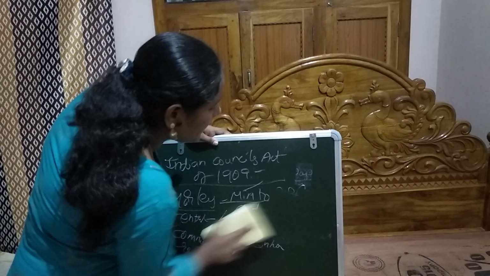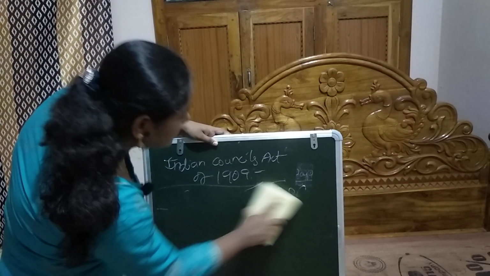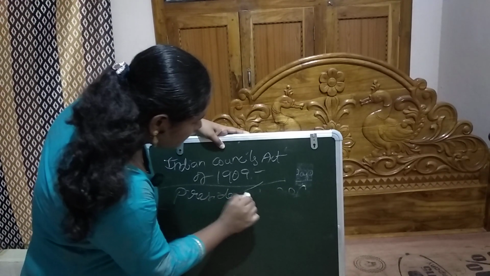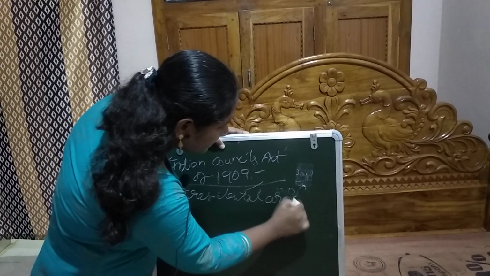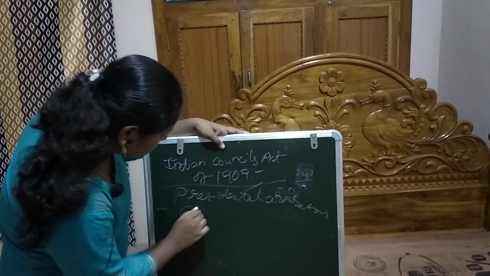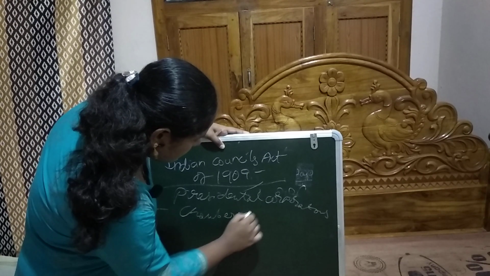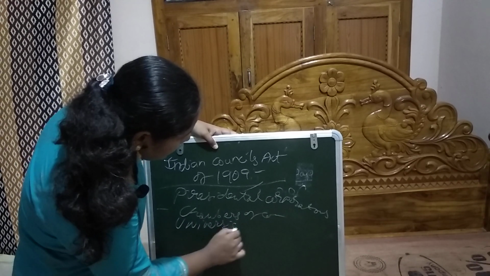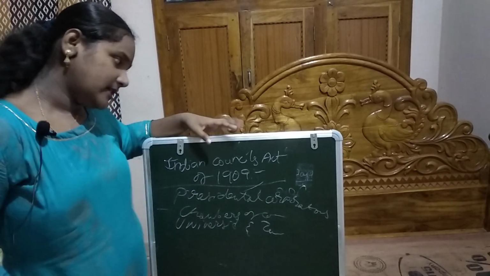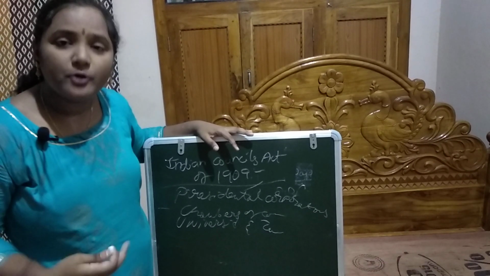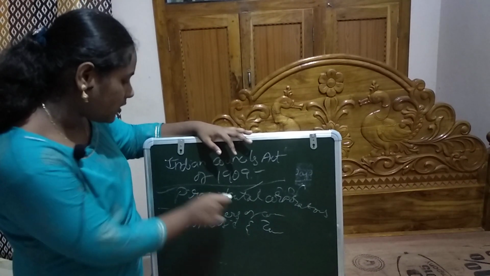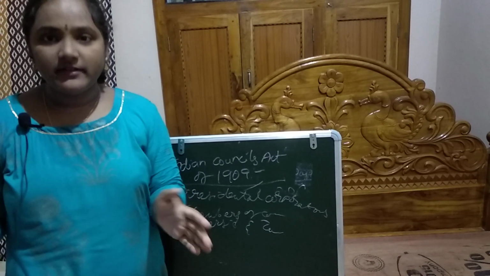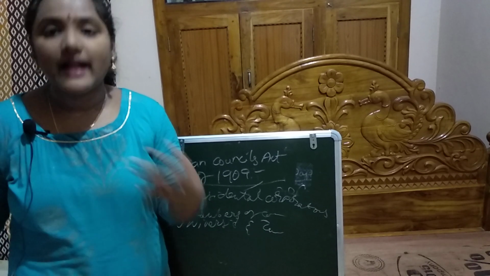And next, this act provided separate representation for the presidential corporations, the chambers of commerce, universities and Zamindars. So this Indian Councils Act of 1909 provided separate representation for the presidential corporations, chambers of commerce, universities and Zamindars. Okay, this was briefly about the Indian Councils Act of 1909.